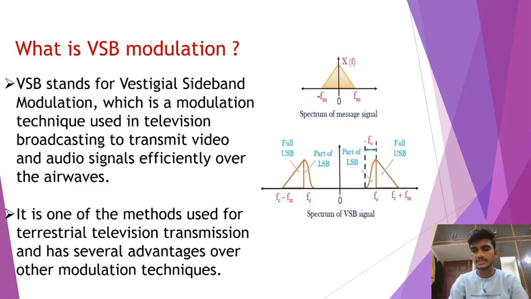Before going to the generation of VSB, we have to know what VSB modulation is. The word VSB stands for vestigial sideband modulation, which is a modulation technique used in television broadcasting to transmit video and audio signals efficiently over the airwaves. It is one of the methods used for terrestrial television transmission and has several advantages over other modulation techniques.